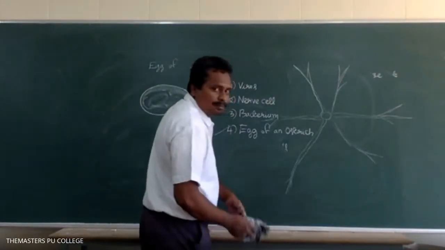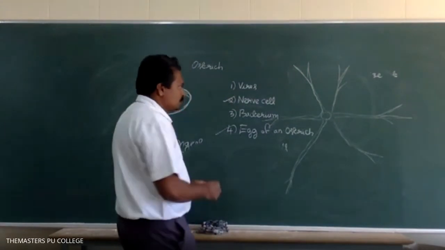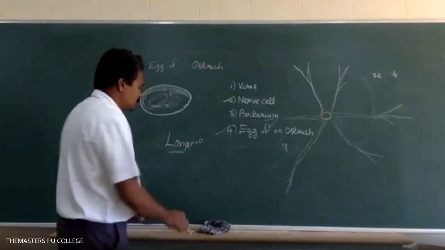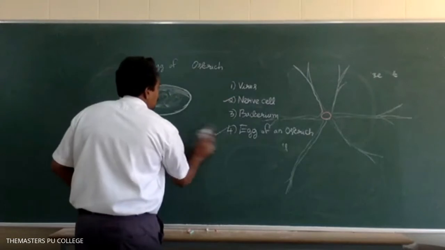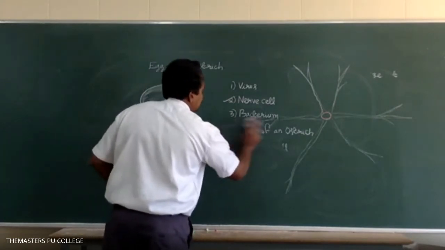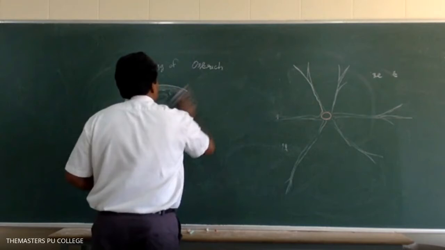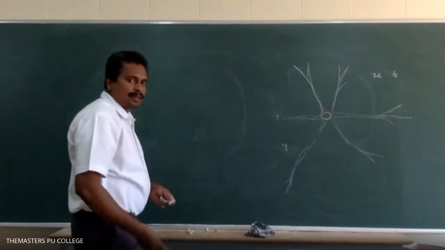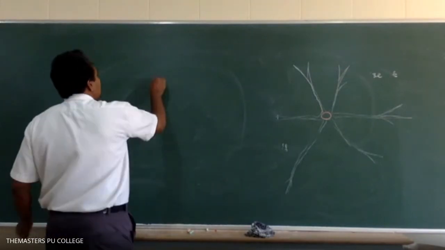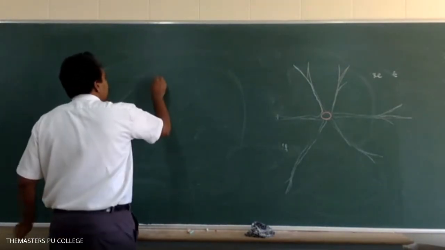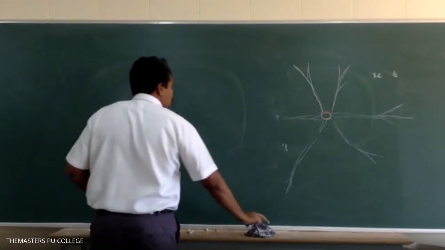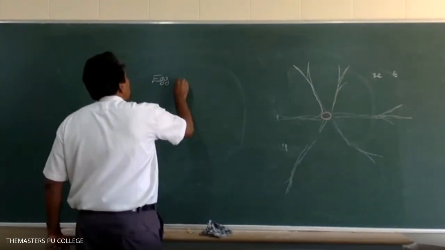Have you done this diagram? Yes, sir. So arrange the following cells or organisms in ascending order based on their sizes.